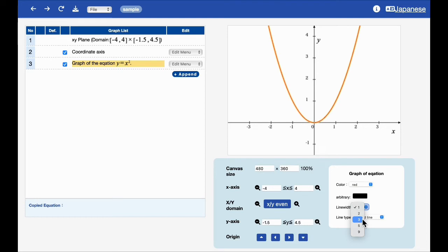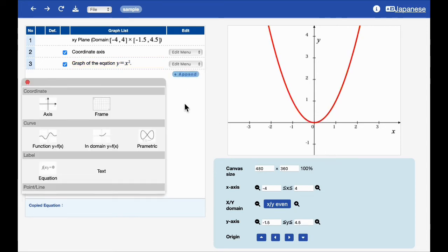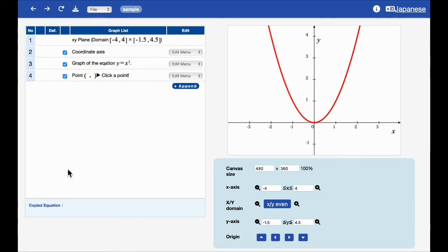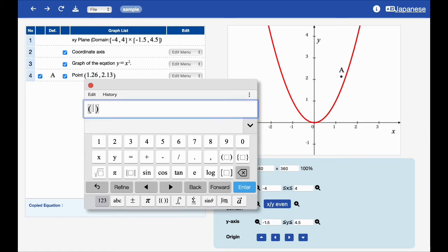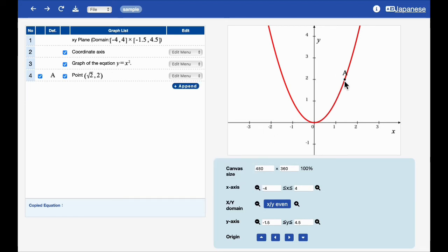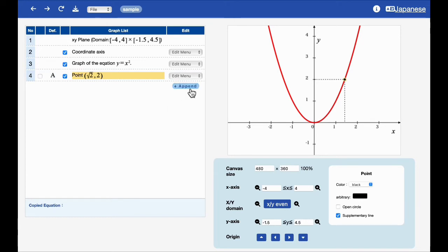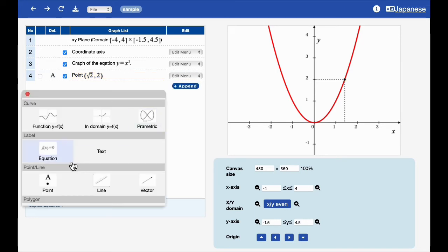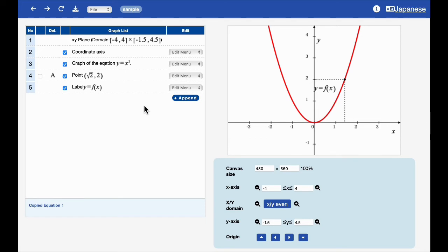Next, append a point by selecting point and pointing anywhere on the canvas, and revise the coordinate to square root 2. Then the point moves just onto the function curve, and you can set its supplemental line. In terms of the AI-based formula input UI, MathTouch, numerical values such as coordinates can be expressed in formulas such as square root 2. Therefore, this method differs considerably from approximate drawing tools using the mouse.